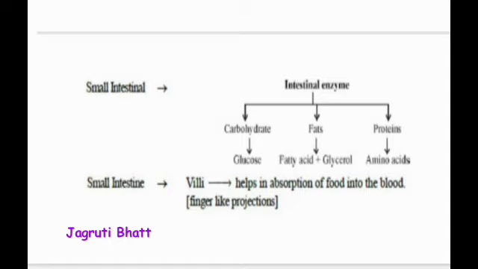Students, this small intestine is near about 5 meters long and is divided into 3 parts: duodenum, jejunum and ileum. Okay, the churning of the food takes place in the stomach. That is the portion I just left out, students. In the stomach, the food remains for a long time, near about 3 hours.